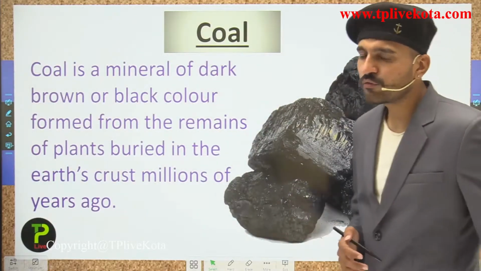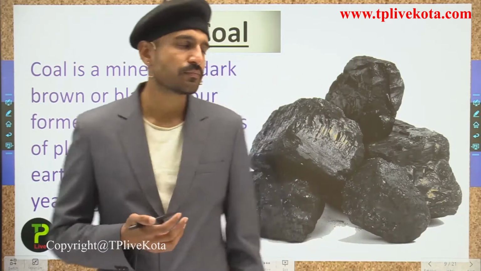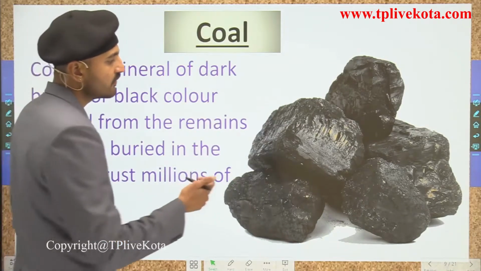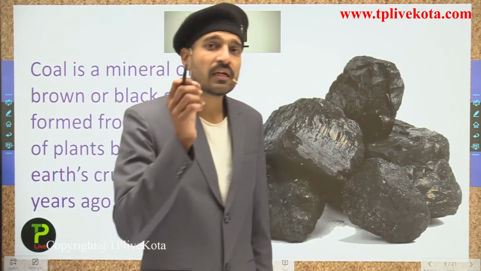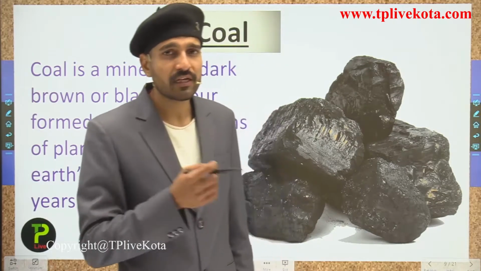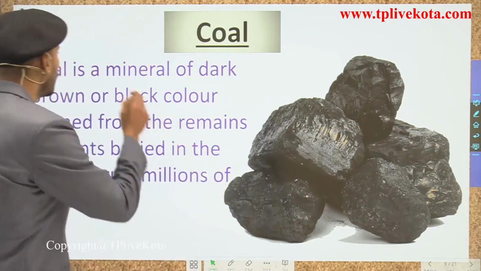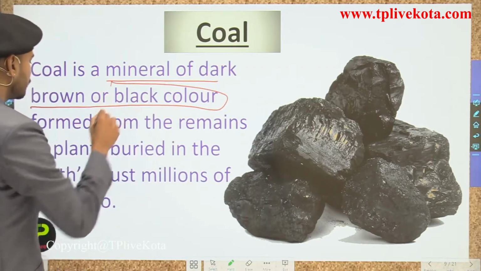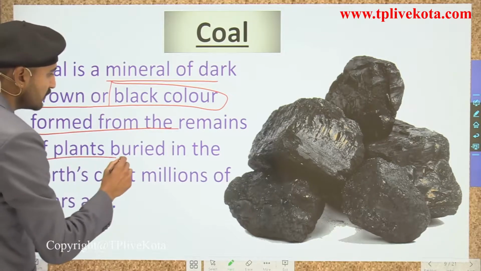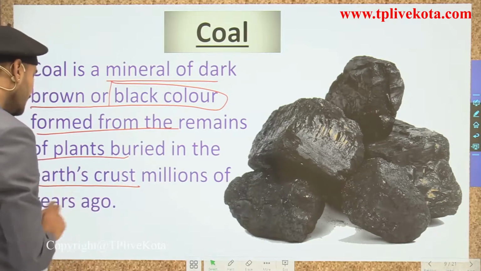Talking about coal, you have all seen coal. Coal looks like this. You can see the color here, and you can also see some different coloration of the coal. That is due to the impurities. So what is coal? Coal is a mineral of dark brown or black color formed by the remains of plants buried in the earth's crust millions of years ago.